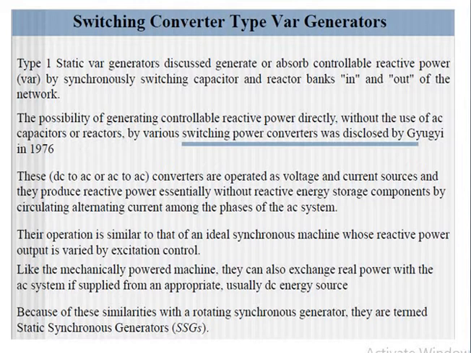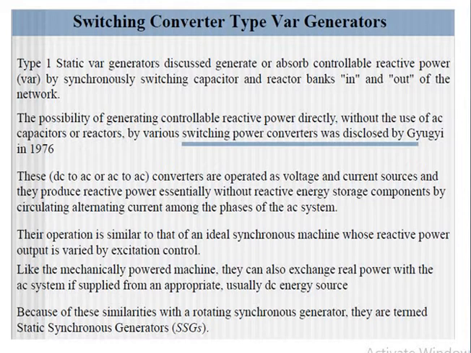Okay, so this possibility of generating controllable reactive power directly, without the use of AC capacitors or reactors, by using various switching power converters, was identified in 1976.